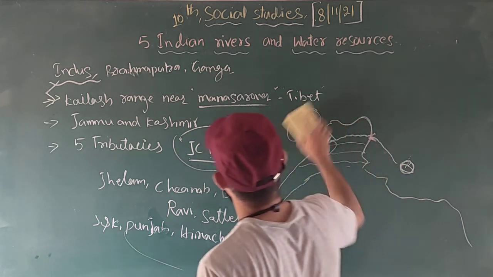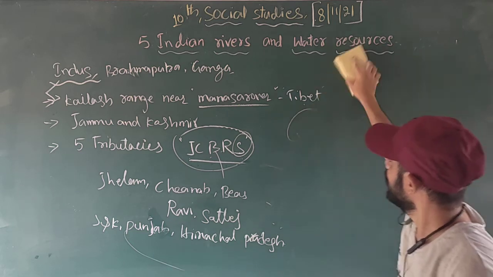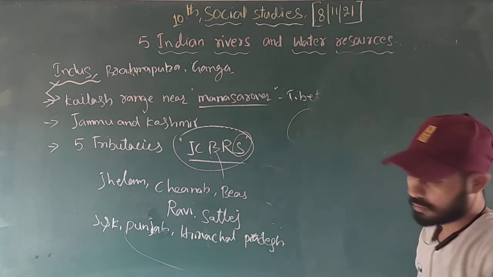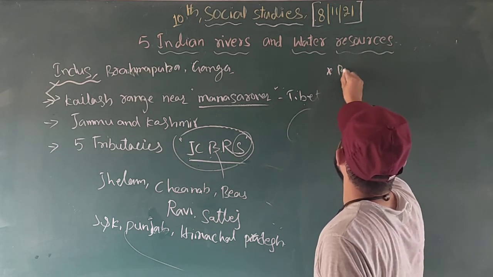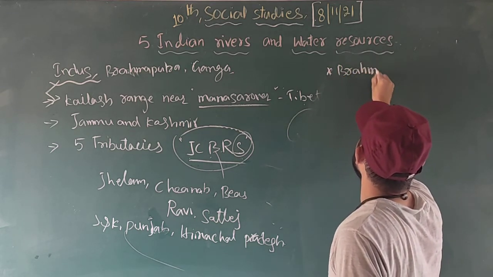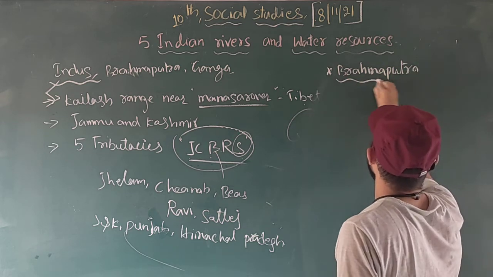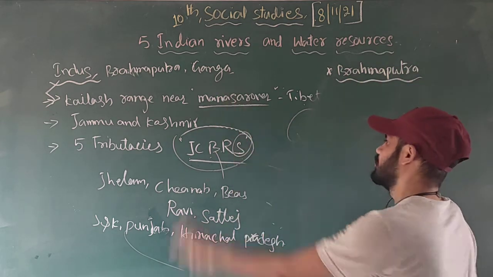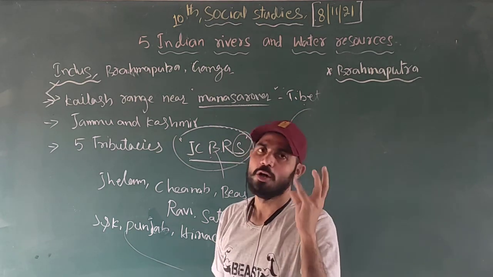Next we can discuss the river Brahmaputra. What are the characteristics of the Himalayan rivers? The Himalayan rivers originate almost in one place.